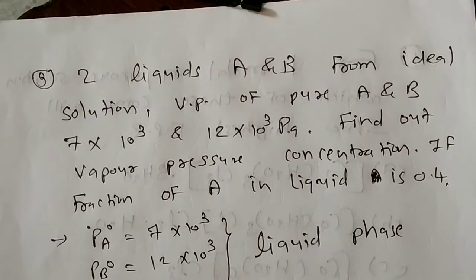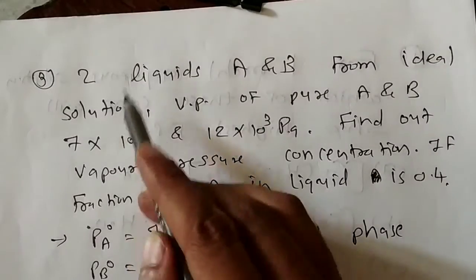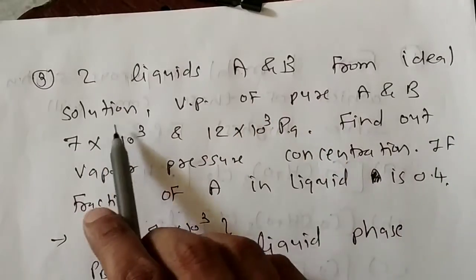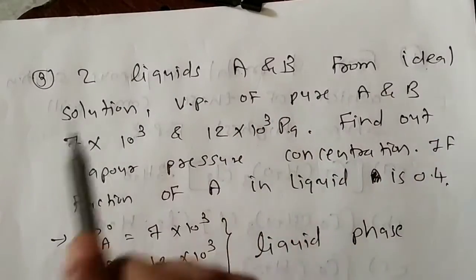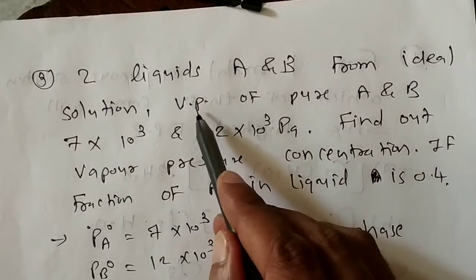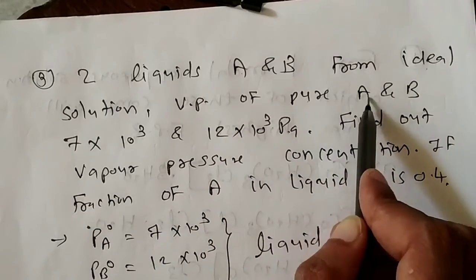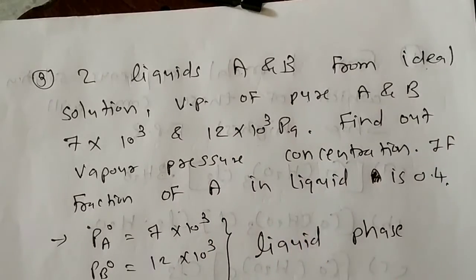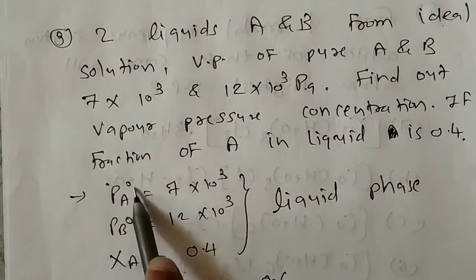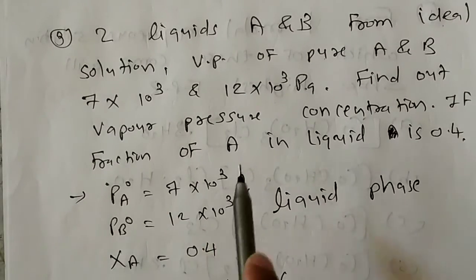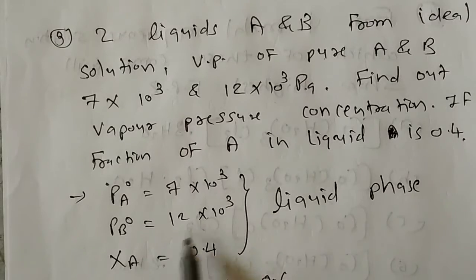Okay, now here what is given to us and what we are going to find out, understand that first. Here two liquids are given to us, A and B. They form ideal solution. Now vapor pressure of pure A and pure B is given to us. So here I have written PA0 and PB0 is given to us: 7 into 10 raised to 3, 12 into 10 raised to 3 Pascals.